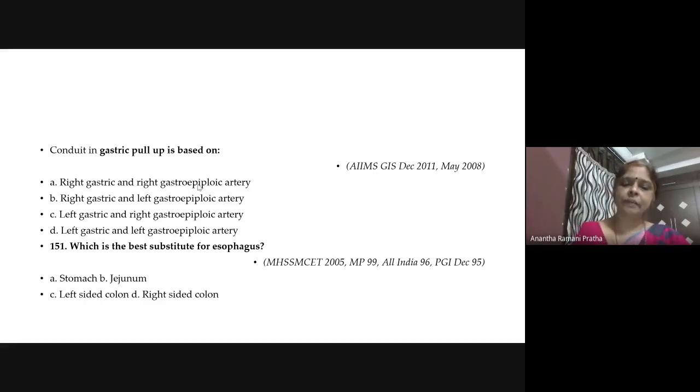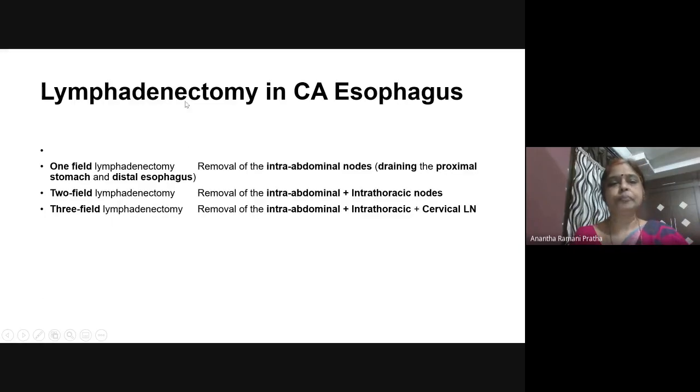So here they remove the attachment of the spleen and tie up all the blood vessels on the left side, and then they pull it into the mediastinum, basing on the right gastric artery and right gastroepiploic artery. These two are not cut. These are on the right side. So you have to just mug this bit. So the best conduit is stomach, and the blood supply is based on the right gastric and gastroepiploic artery.